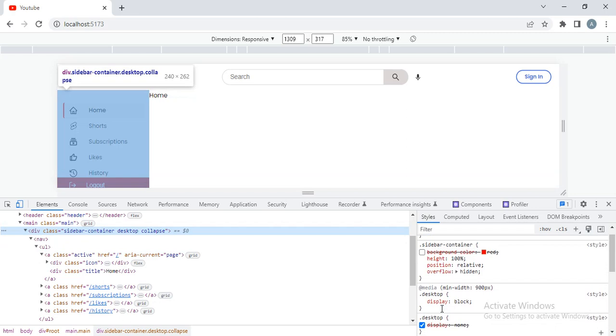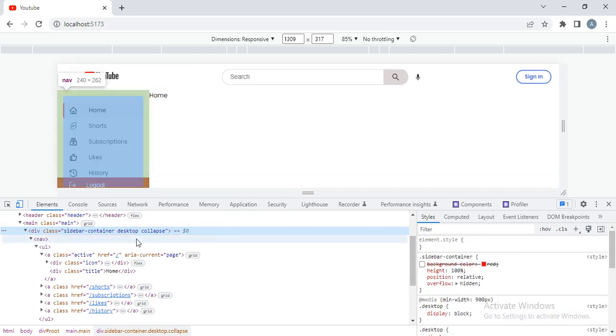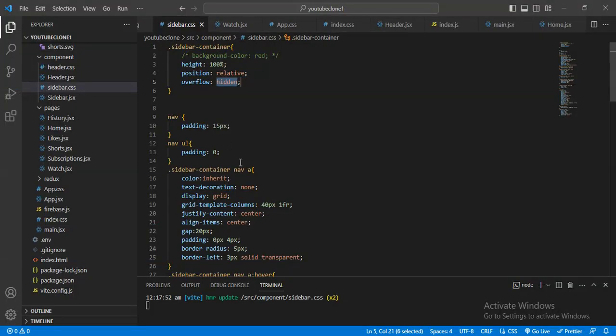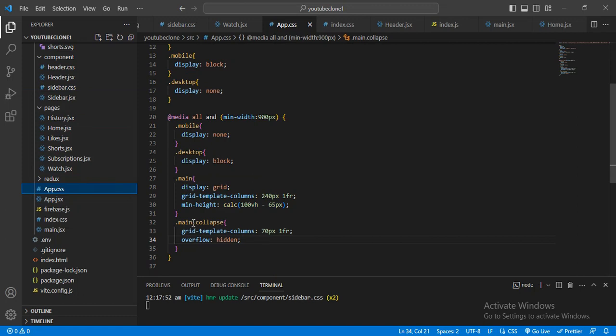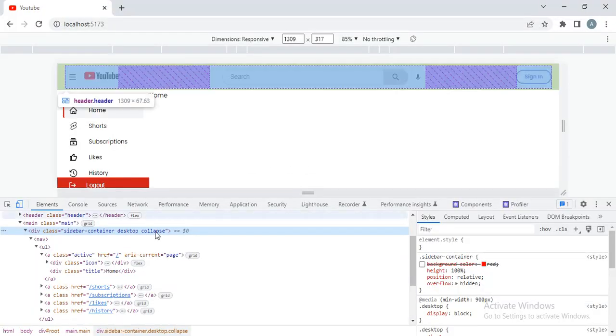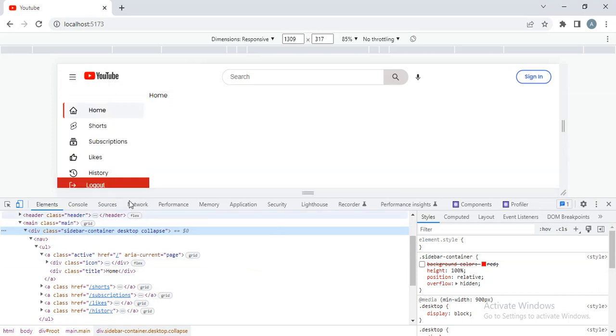Okay, the collapse class name is not coming. For that, let me go to the collapse CSS. Why is it not working? Here I gave the collapse. Just copy this, and again I will go here and paste this. Now let me check. Okay, still it is not coming.